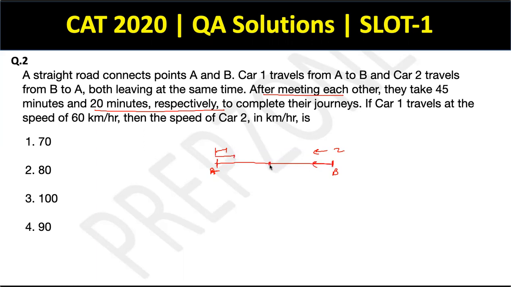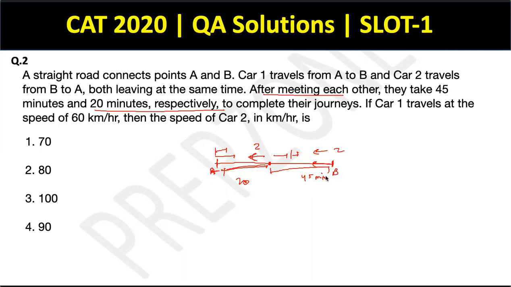Wherever they meet, I don't care where they meet, but wherever they meet, after the meeting, when they continue with their journeys to the opposite points, so 2 is moving here and 1 is moving here, right? So the time that 2 takes is 20 minutes to cover this remaining distance, and the time that 1 takes to cover the remaining distance is 45 minutes.